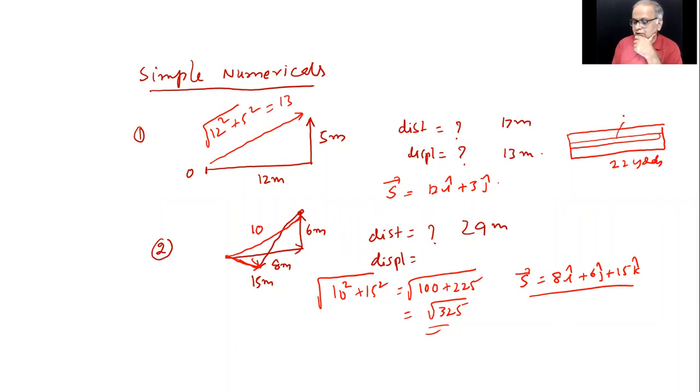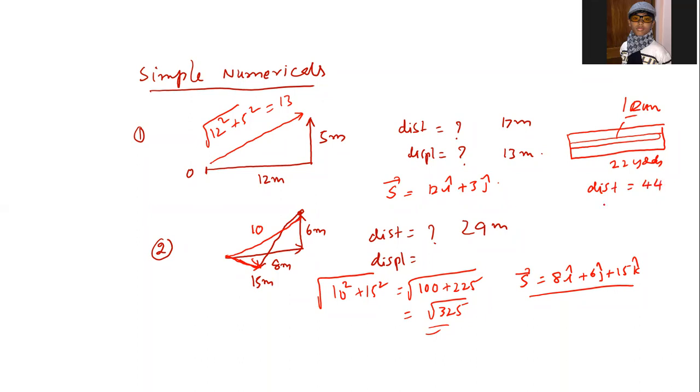That becomes 1 run, isn't it? Whatever it is, because there are 2 batsmen anyway, that's not my point. He starts here, comes back to the same point. So the distance he covered was 44 yards. Displacement is 0.